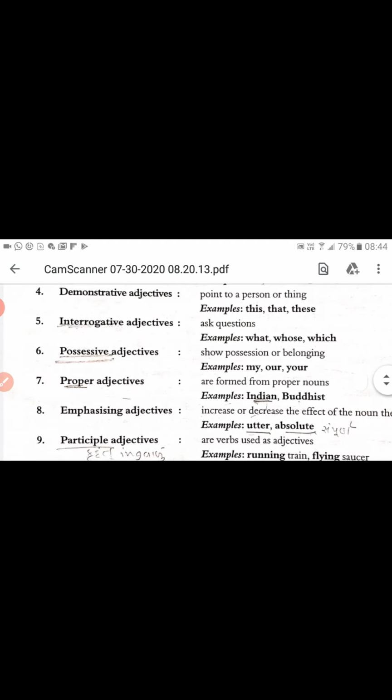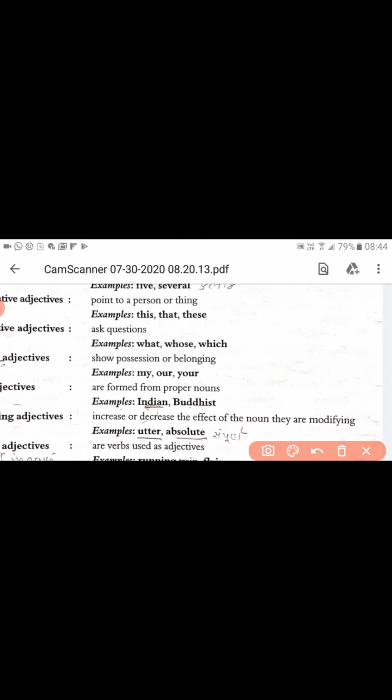And a particular word, for example you can see this word, utter, absolute. See, if someone speaks the truth, then in that case we can say he is absolutely right.